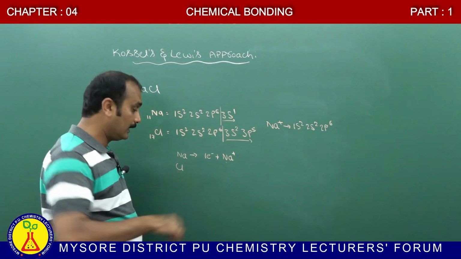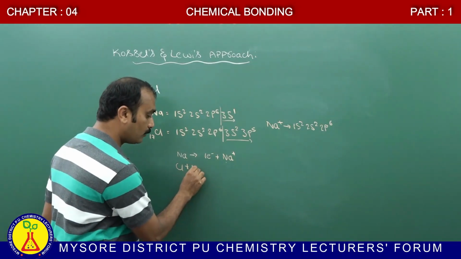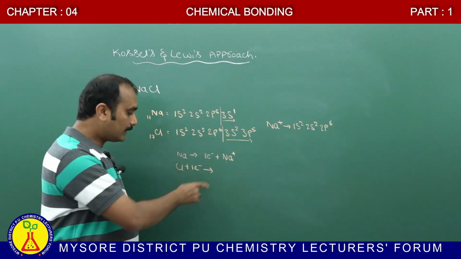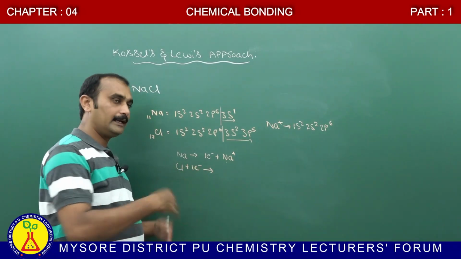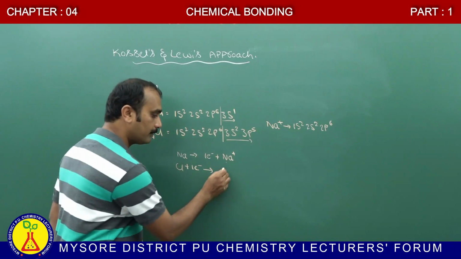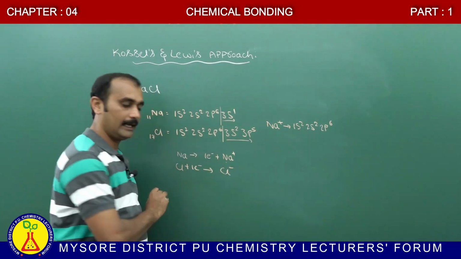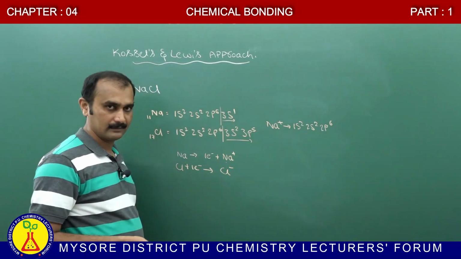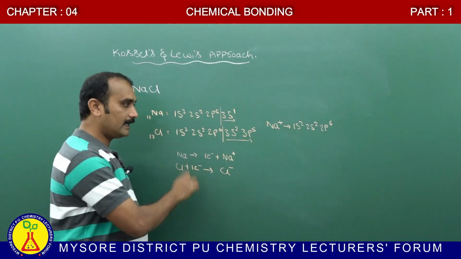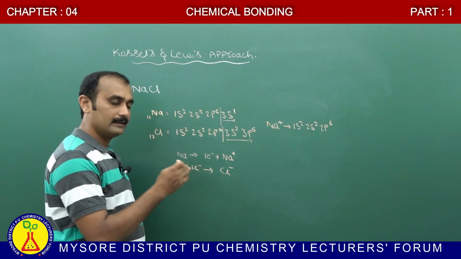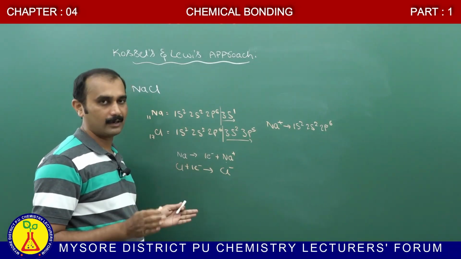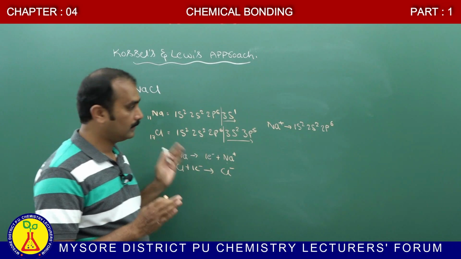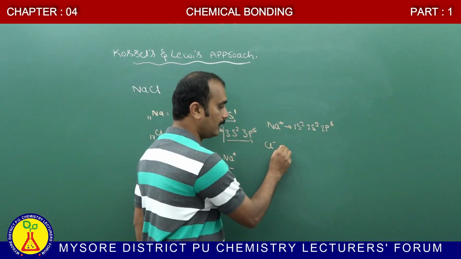Therefore, this chlorine has a tendency to gain 1 electron. After gaining 1 electron, what happened? The negative charge will be more on chlorine, therefore resulting in the formation of Cl minus. This Cl minus indicates an anion. Once it has gained an electron, they can easily achieve this stable octet according to Kossel.